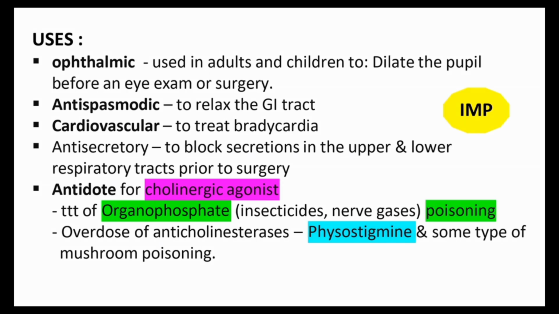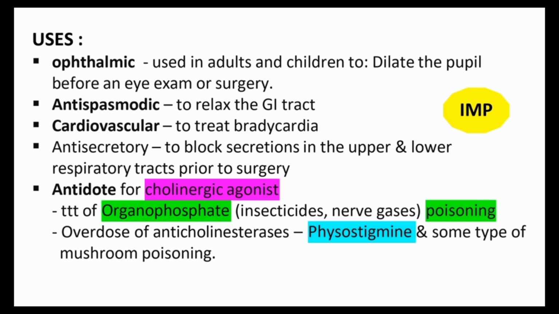And in the cardiovascular system, it can be used to treat bradycardia. That means in a bradycardia condition we can use this one. In the high dose, atropine can increase the heart rate, so that's why it's used for this. Okay, as an anti-secretory, it blocks the secretions in the upper and lower respiratory tracts prior to surgery. If in any surgery case we want to block the secretions of the respiratory tract, we can use atropine as an anti-secretory.